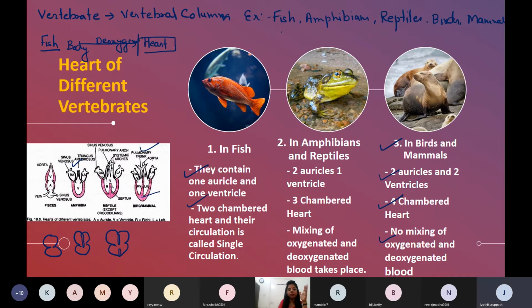It passes to the gills. Passes to the oxygen gills directly, and then goes the oxygenation.